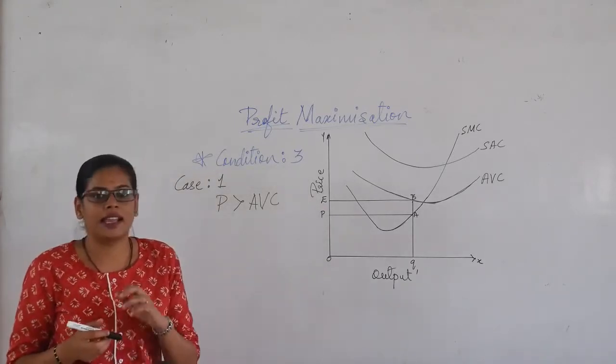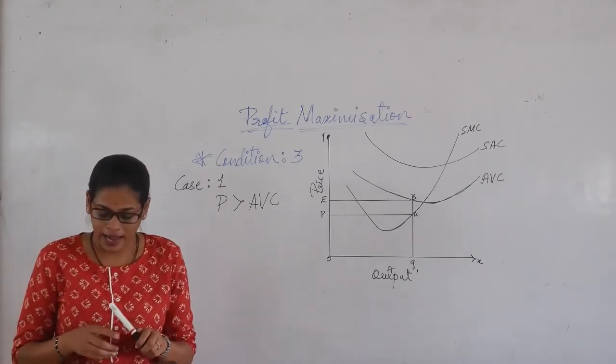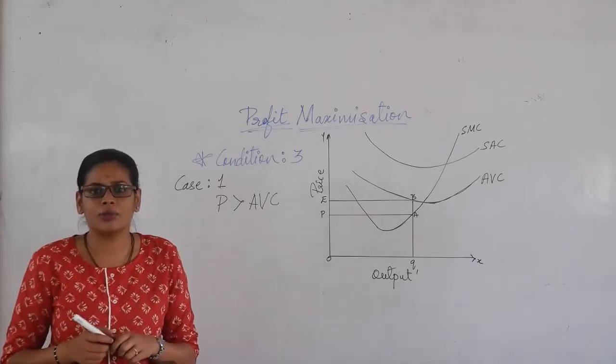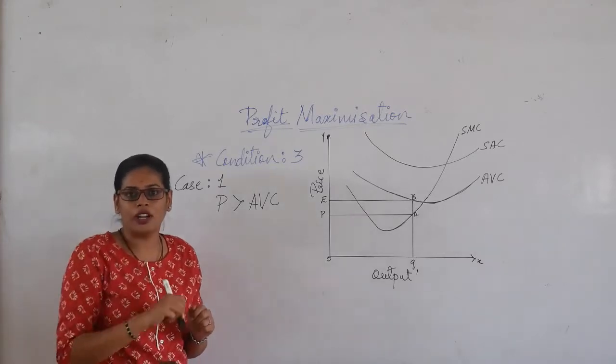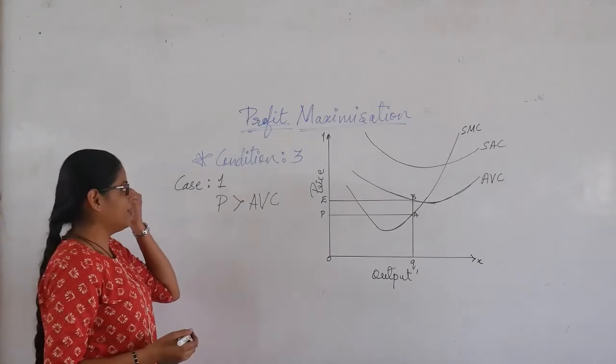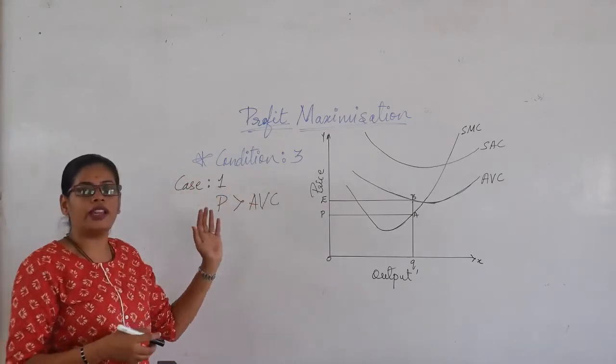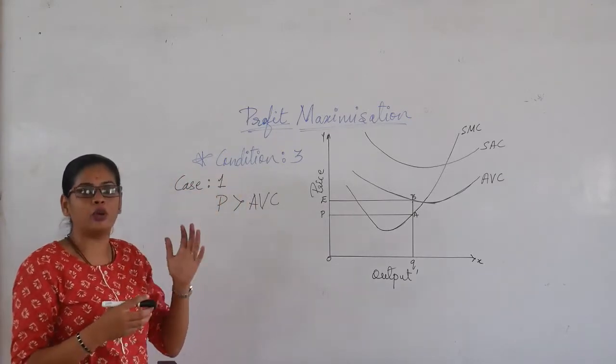And in the second condition we have seen that the marginal cost must not be non-decreasing at the point Q naught. So today we will be discussing the third condition, wherein we have two cases.